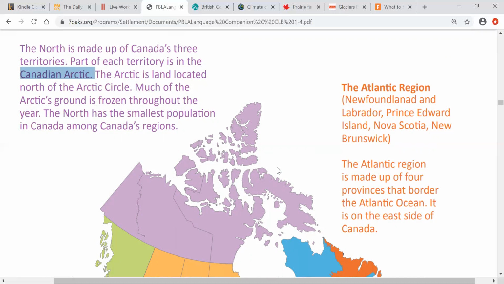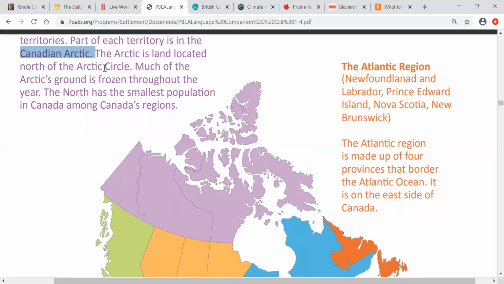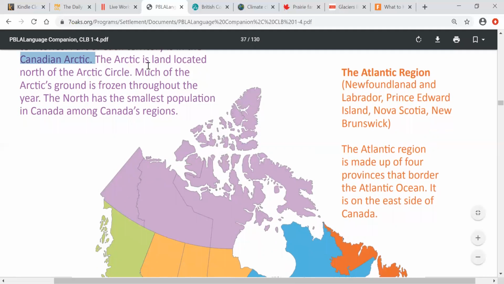And Arctic, what is that? Let's read. The Arctic is land located north of the Arctic Circle. So there is a circle, okay? You don't see a line, but there is a circle, and anything to the north of the circle is called the Arctic.